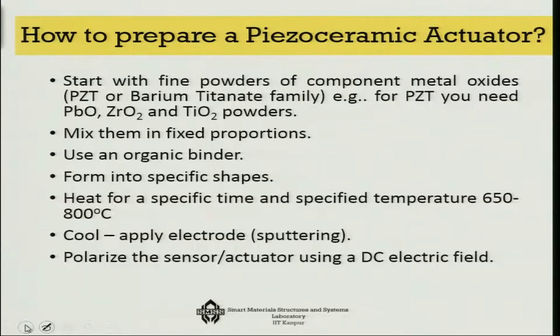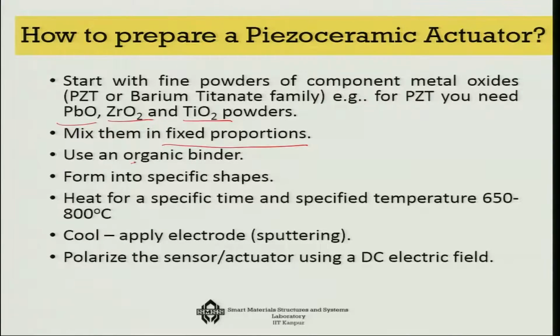Now, how do we prepare a piezoceramic actuator? Very simple. We first start with a fine powder of its component metal oxides, because you have to go to a ternary, like three element system, ABO3. So, for example, for lead zirconate titanate, you start with lead oxide, zirconium oxide and titanium dioxide powders. Mix them in fixed proportions.